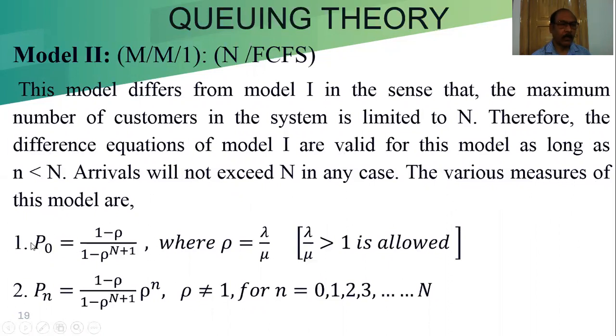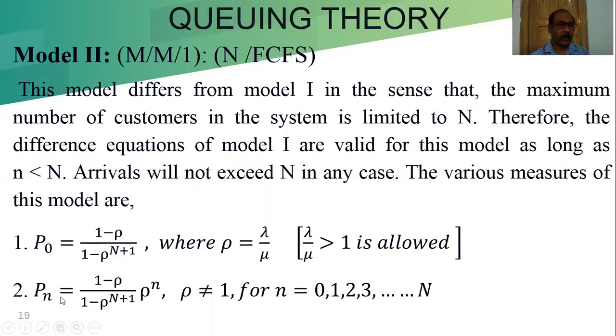This is the probability of no customer in the system, P0 equal to (1 minus rho) by (1 minus rho to the power N plus 1), where rho equals lambda by mu, and lambda by mu is not equal to 1. It may be equal to 1, then a different formula is defined.